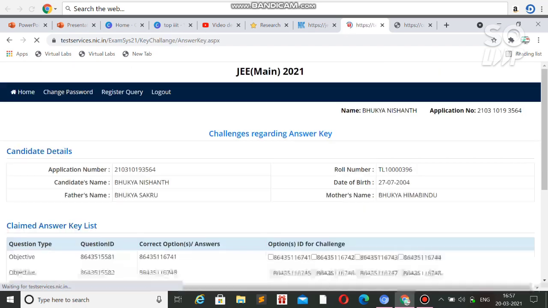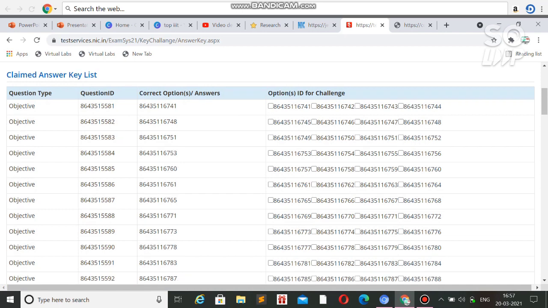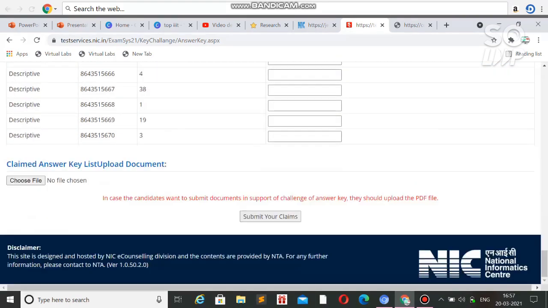So click on view and challenge. After clicking on view or challenge answer key, you will see the questions and their official answer ID. If you think any answer ID is wrong according to your response, then you can click on the option for challenge, and then you can pay the amount at the end. Submit your claim, you can put a screenshot here, and then you need to submit and pay the 200 per question. If you apply for 2 questions, then you need to pay 400.